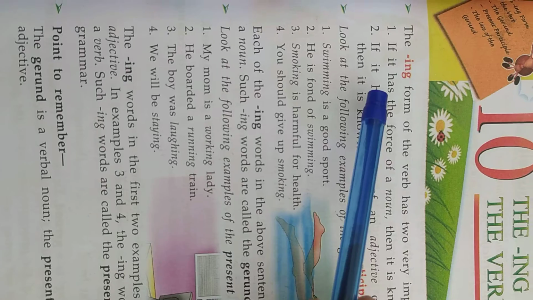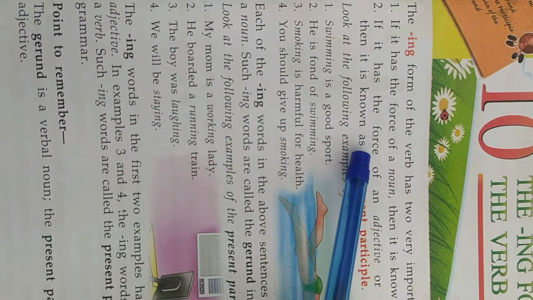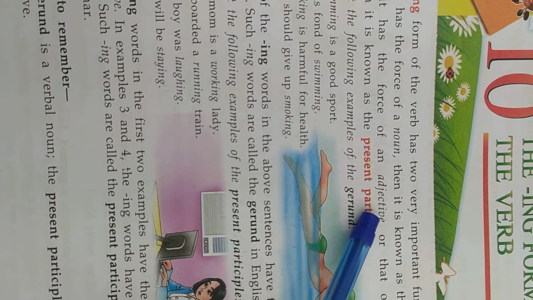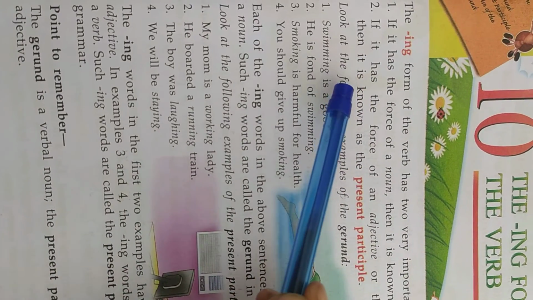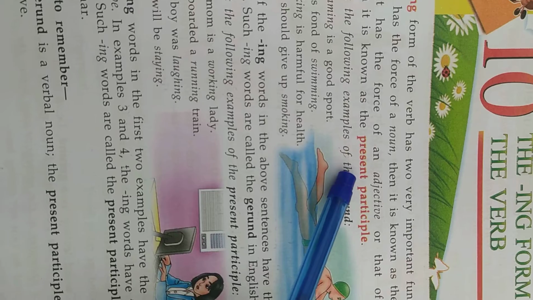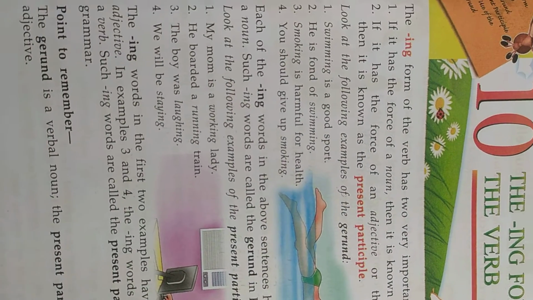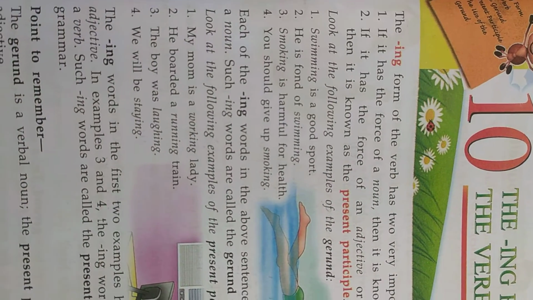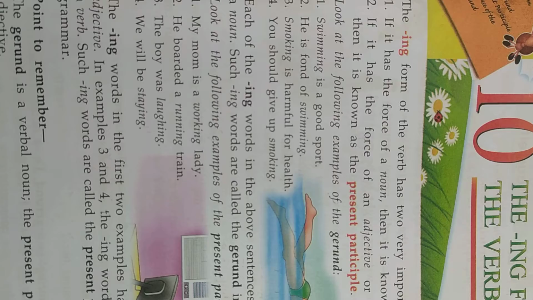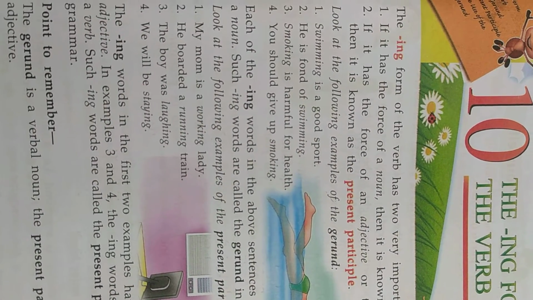Number 2. If it has the force of an adjective or that of a verb, then it is known as the present participle. Okay?